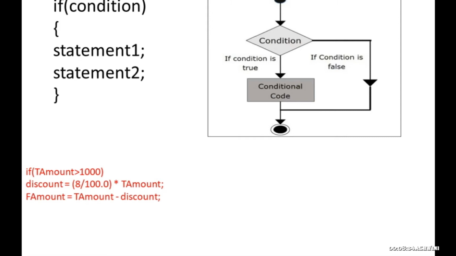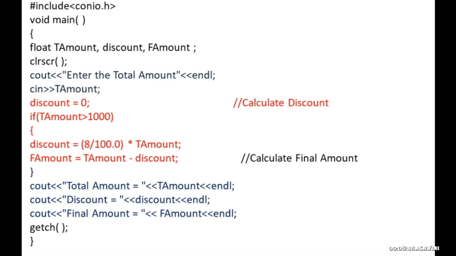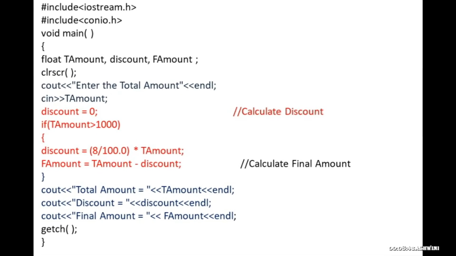Now let us go to the program. So here you can see the program. As I have told you how to write a program, the first part is your header file. First include iostream.h. iostream.h is written because whenever you use cout and cin in your program, you need iostream.h. Next is include conio.h.